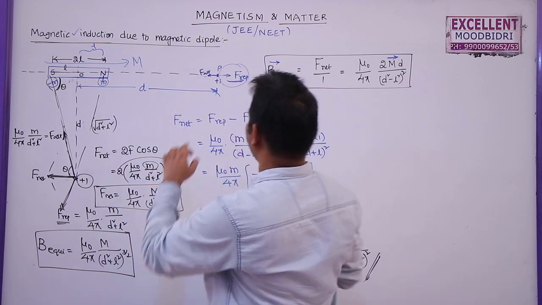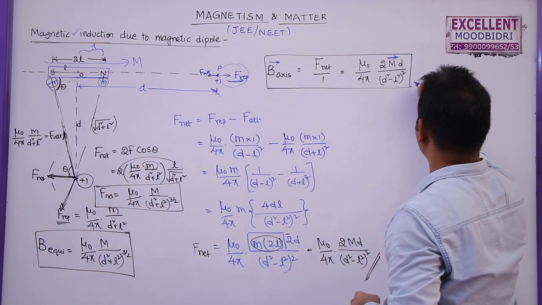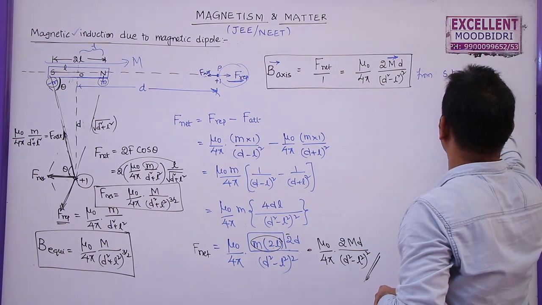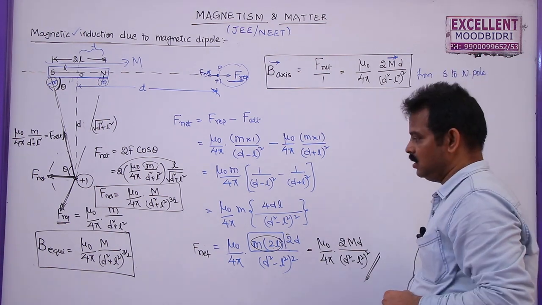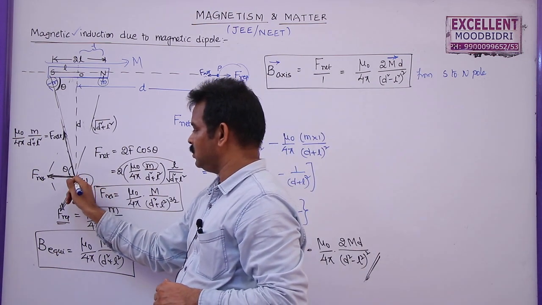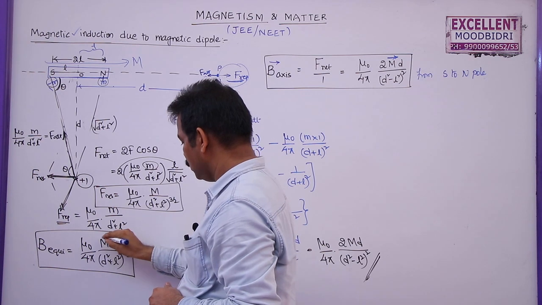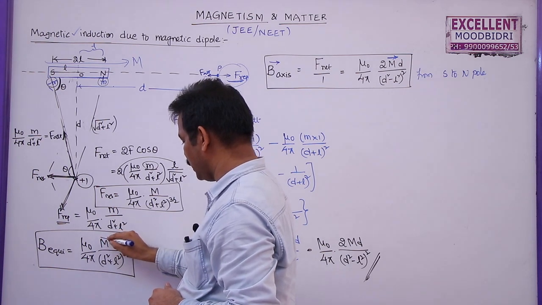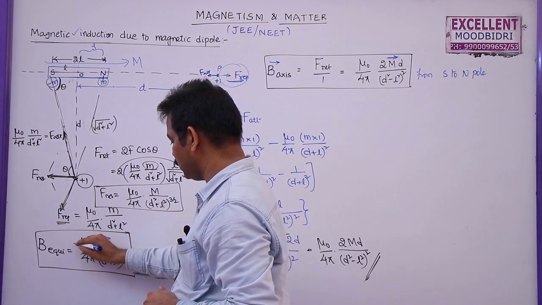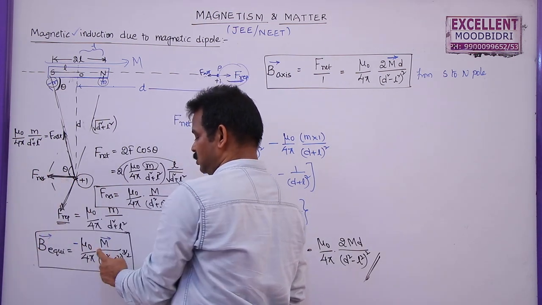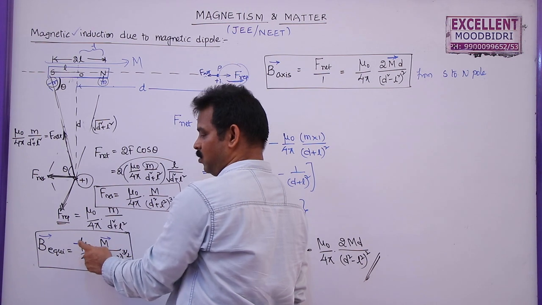This is m vector, and this is also in the same direction, from south to north pole, whereas the magnetic field at this point is in this direction, that is from north to south pole. So if you want to write this in vector form, you have to write minus here. Why? Because the magnetic field induction at this point is opposite to the direction of the magnetic moment, so we have to write minus.